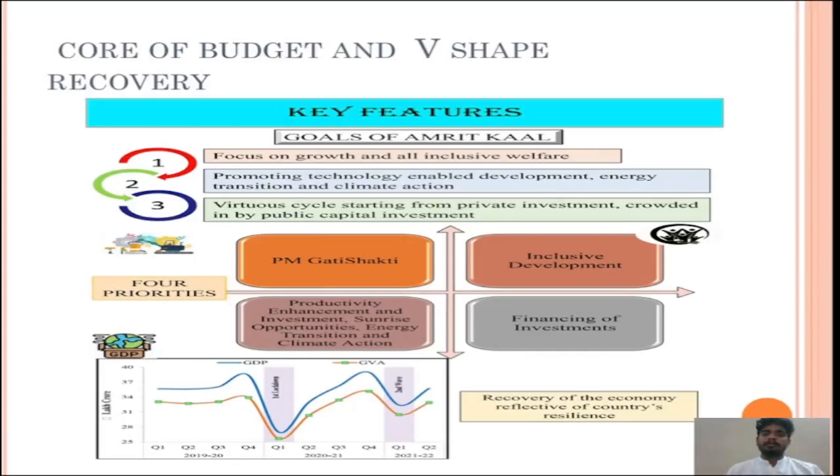And the third one: after the FRBM Act has been enacted, private investment and public capital investment have become the most priority, because in the FRBM Act, fiscal deficit is most important. If the government is concentrating on each and every field, it is impossible for the government to match the spending capacity.